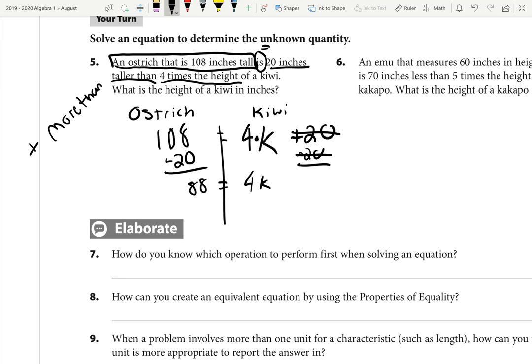And now, since it's 4 times k, remember opposites, opposites, opposites, we have to divide by the 4. The opposite of multiplying by 4 is dividing by 4. So that will cancel out. We'll have k equal to 88 divided by 4 is 22. k is equal to 22.